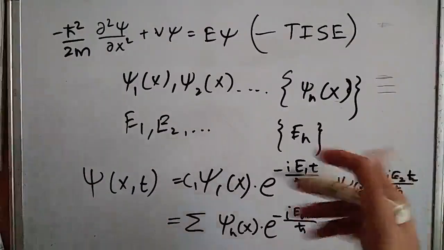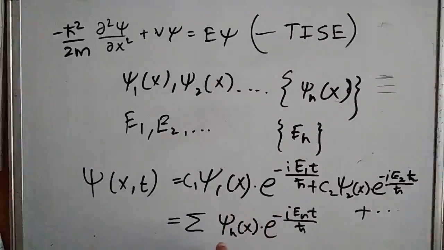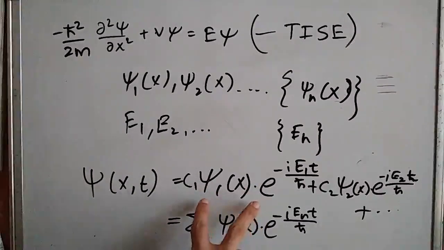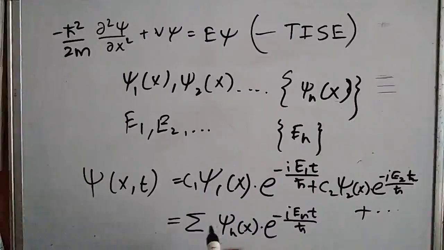There will be a set of constants, and we will write each associated constant with the wave function, and collectively we can write it as Cn psi n of x into e to the power minus i En t by h, and everything is summed over this index n, which runs from 1 to infinity. So this is what we get.